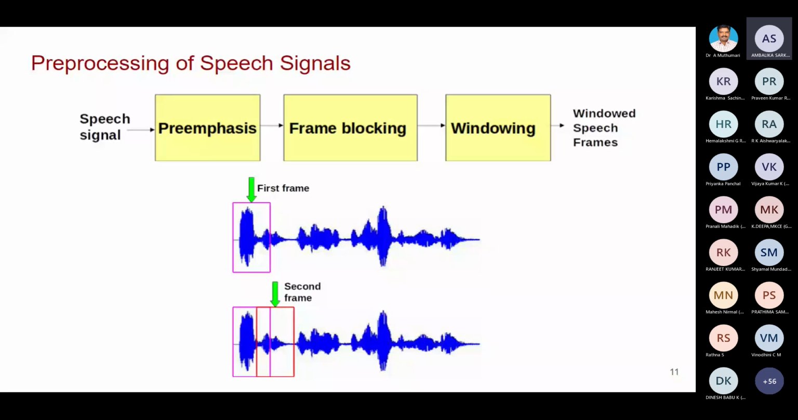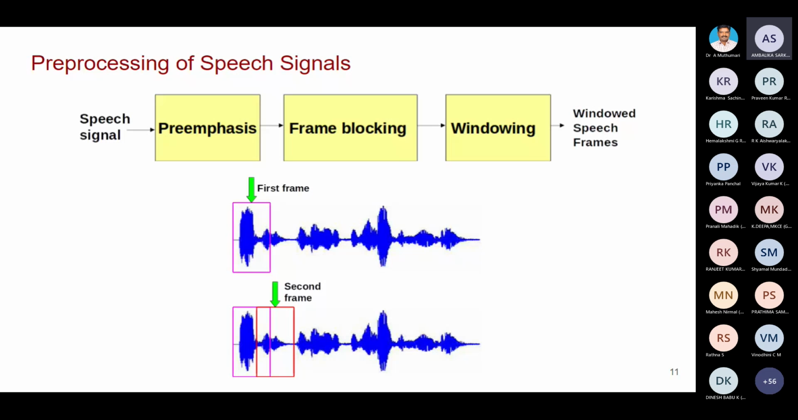Many of you are faculty members, so you know very well that we conduct remedial classes for slow learners. We do not conduct remedial classes for fast learners. Likewise here, high frequency signals are very low in energy, so we have to boost them up. For that purpose we use pre-emphasis.